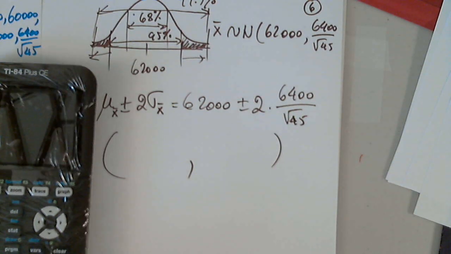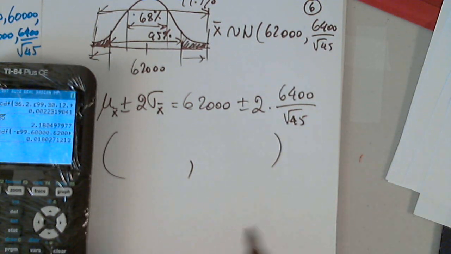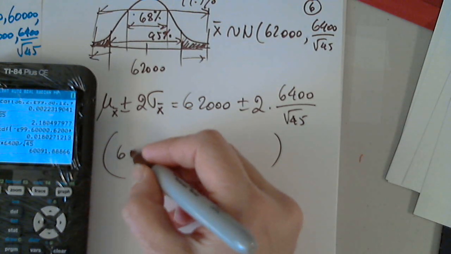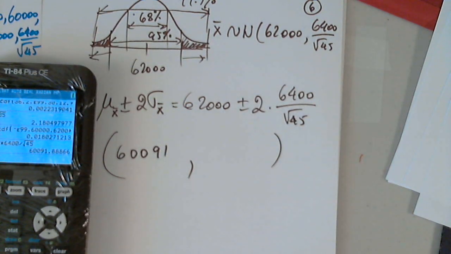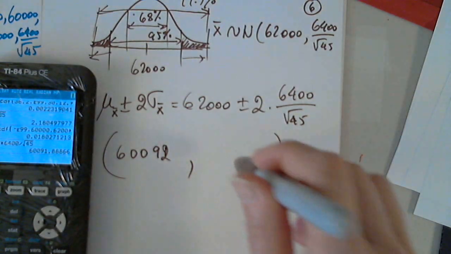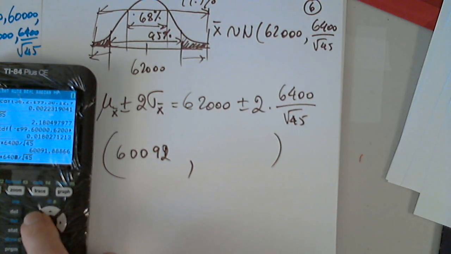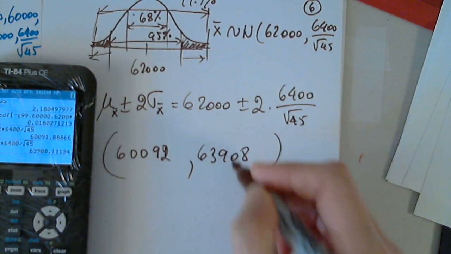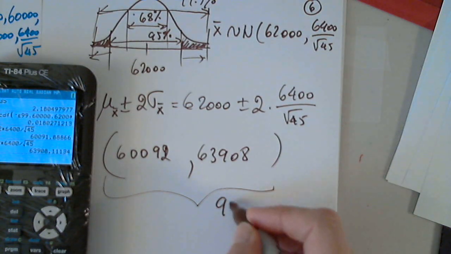So 62,000 minus 2 multiplied by 6,400 divided by the square root of 45 is 60,091, barely, or 92, but still above 60,000. And the upper one, the same thing but with plus, is 63,908. So this is the middle 95%.